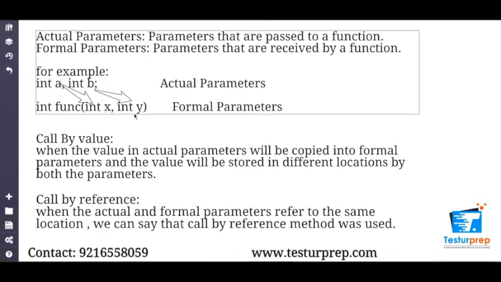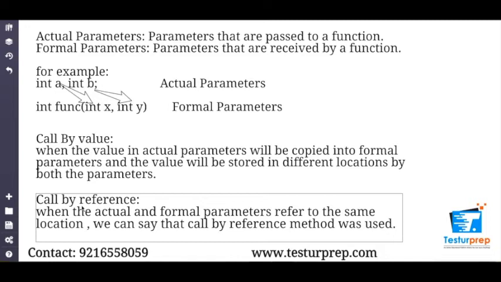as x and y. Now when the call by value method is used, the actual parameters, that is a and b, will be copied into a new location. The new location is where int x and int y are. So these are two different locations and the values will be copied and stored in different locations. Whereas in call by reference, when the actual parameter and formal parameter refer to the same location, we can say that the call by reference method was used.